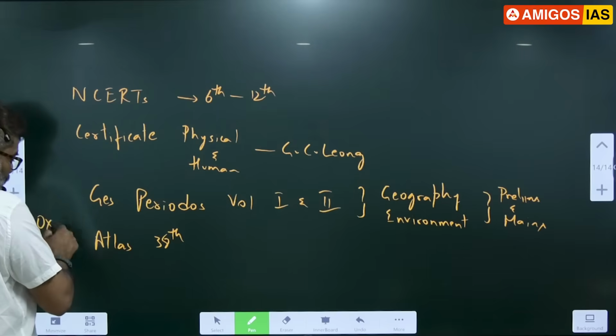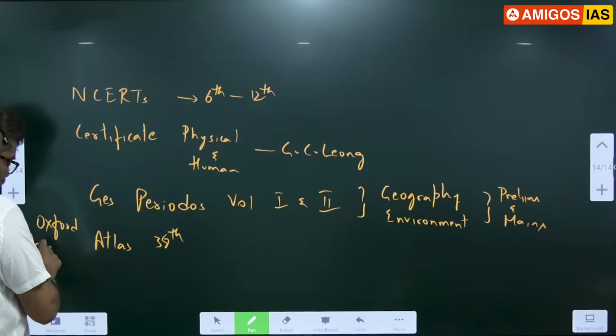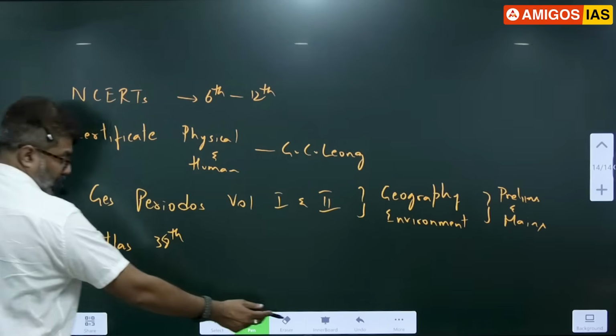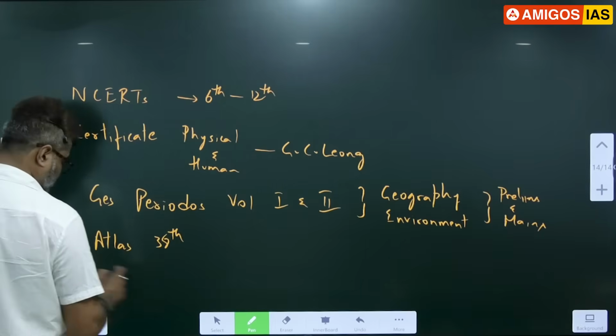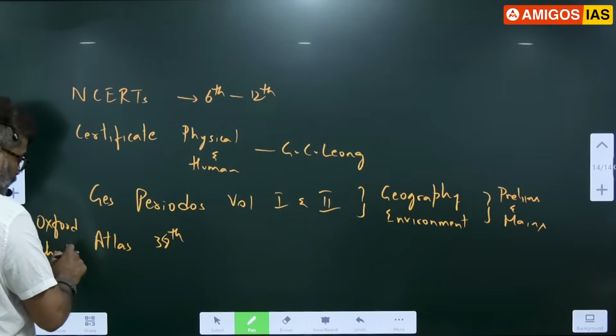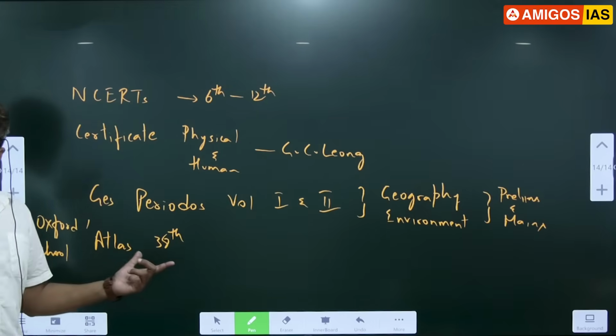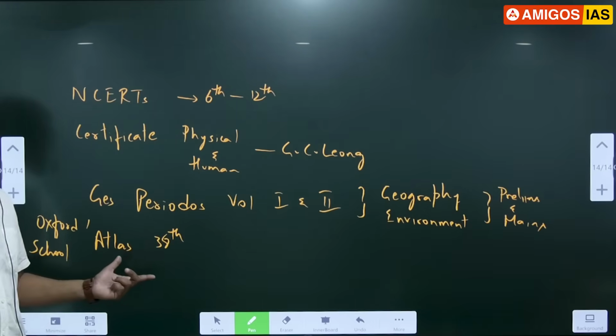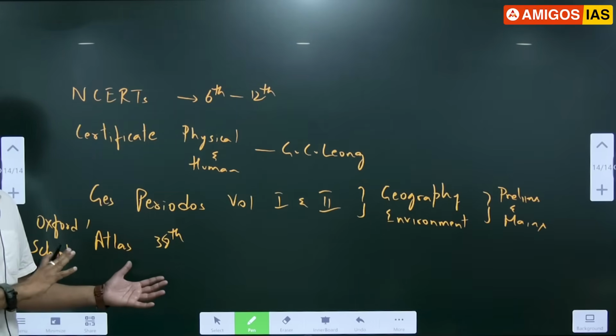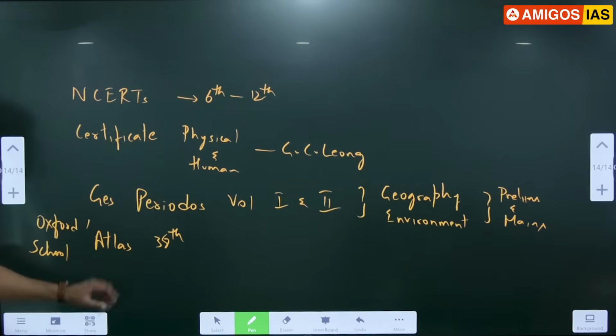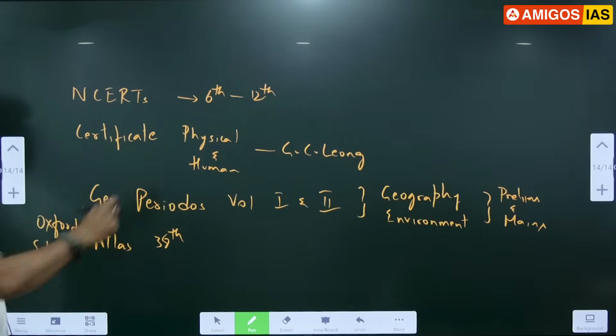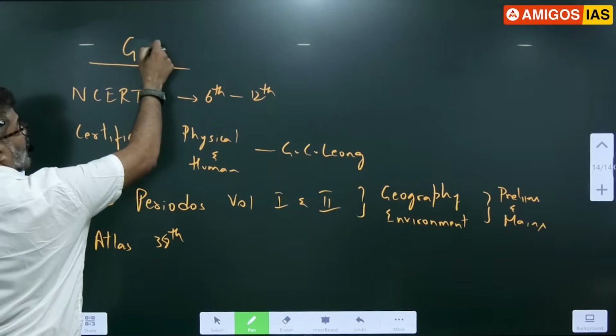Oxford Student Atlas, or school Atlas. This is helpful for GS and optional also. Your states have given it well, Telangana, Andhra Pradesh. So this is a good Atlas. Okay, these are basic books. I am marking only for GS, not for optionals.